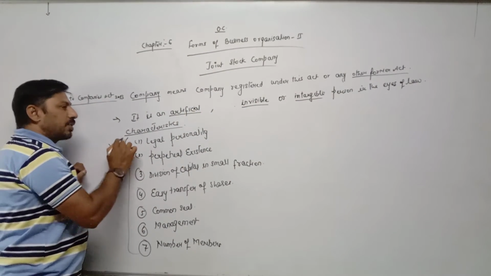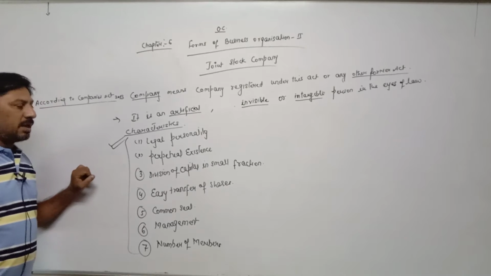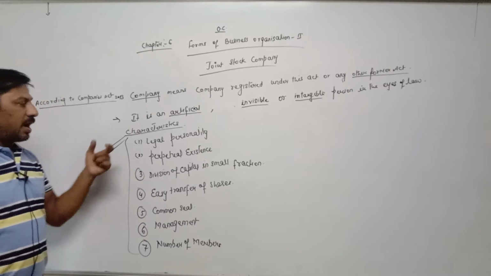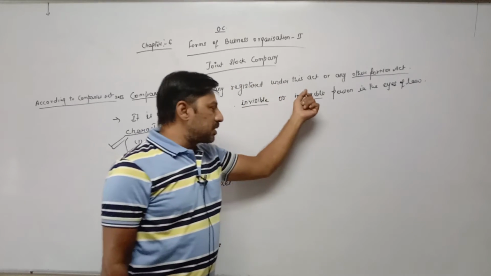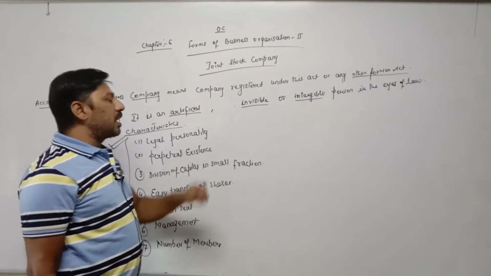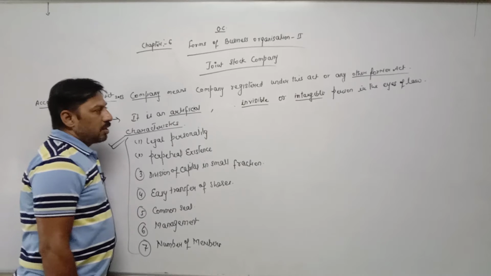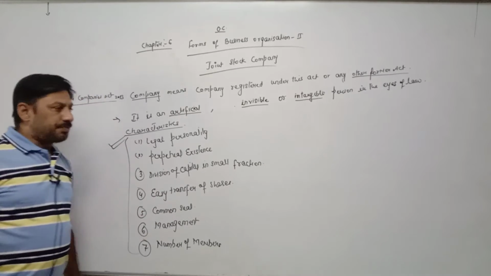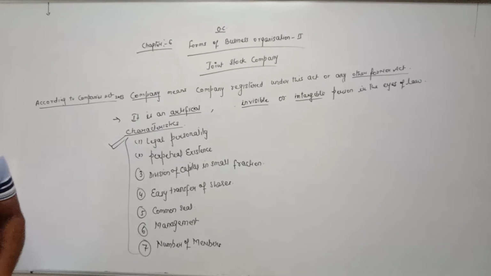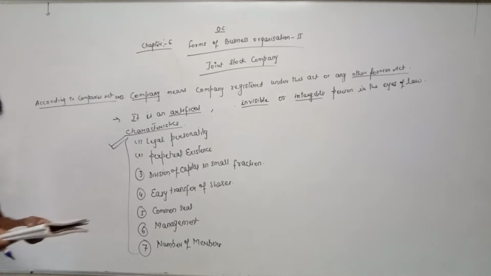That is called legal personality. The company has legal personality because it is an artificial, invisible or intangible person which is created by law. That's why company is considered as legal personality. Now according to the textbook, company is separate from the promoter.